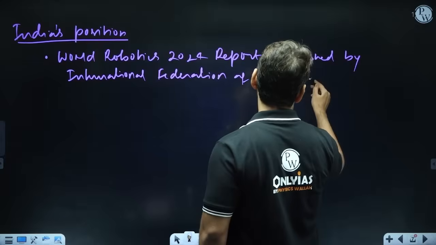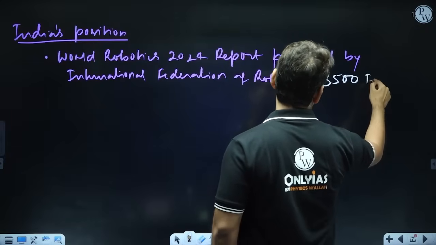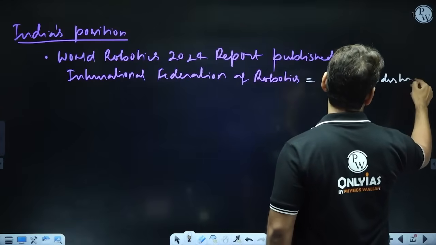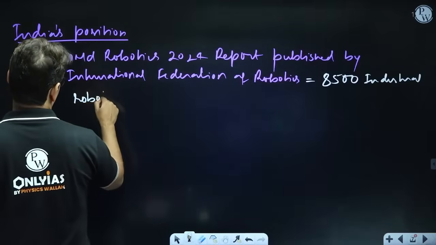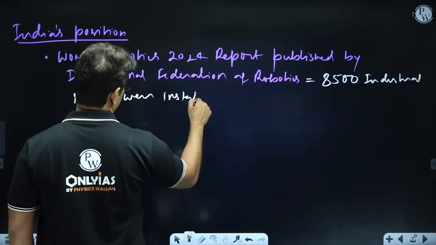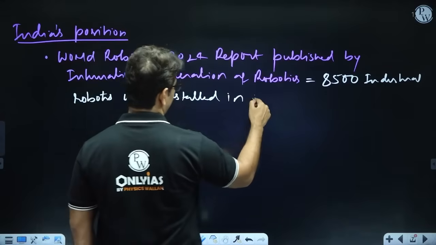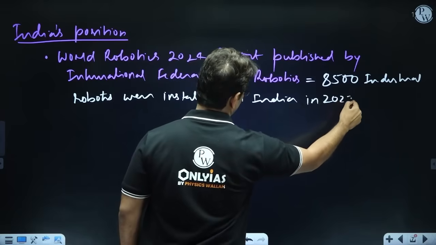Right. The total is 8,500 industrial robots that were installed in India in 2023. That is the latest one.